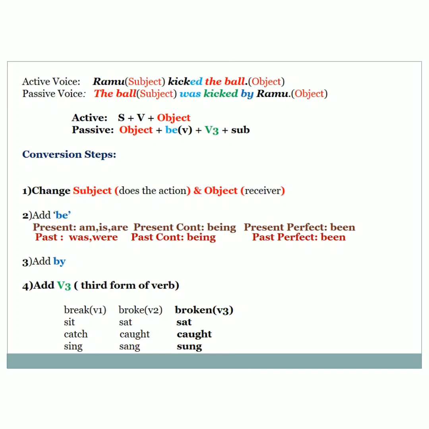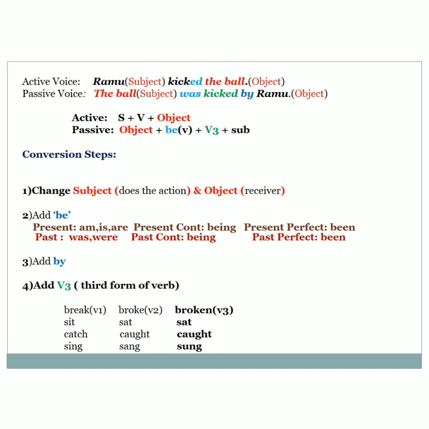So what we have to do is use the V3 form of the verb, the past participle. So write the past participle of the verb here. What is the past participle of kick? Kicked. Okay, write it. Again, add by into it, by after this kick. Again, write who does the action, the subject. Write the subject there. By Ramu. So the sentence is complete.